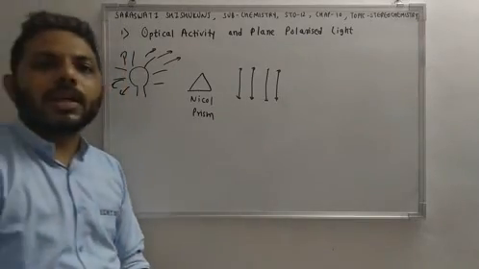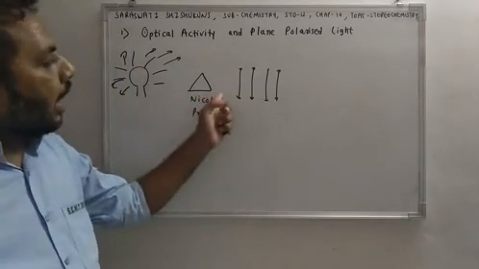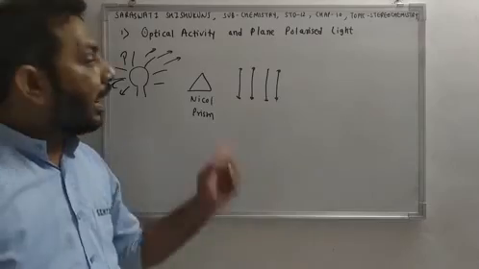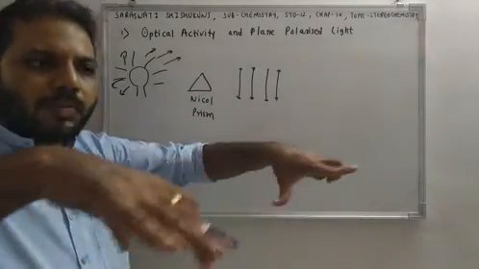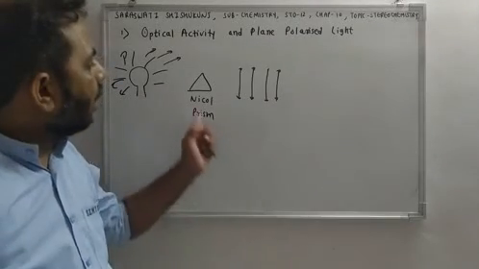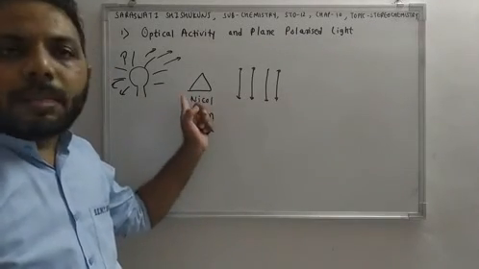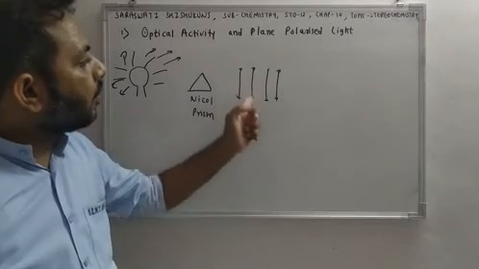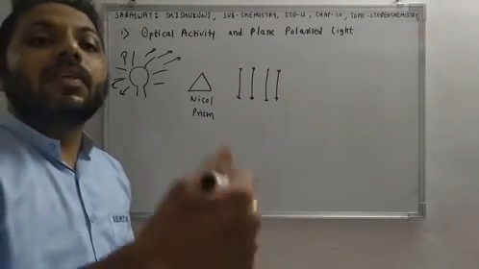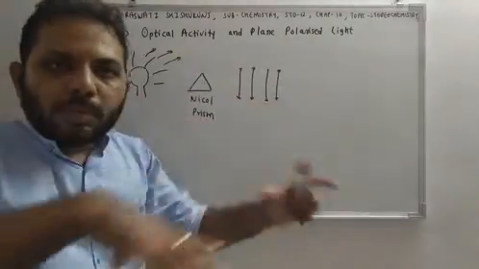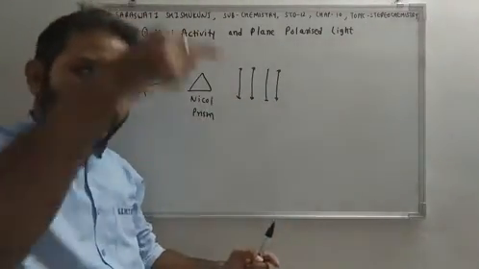So what is plane polarized light? So this light has become, or the light has fallen in one plane only, right? The light used to fall in all the planes, but after passing through nickel, it has fallen into one plane only. So the light which is in one plane only. So these were all the planes, but now the light is in only one plane.